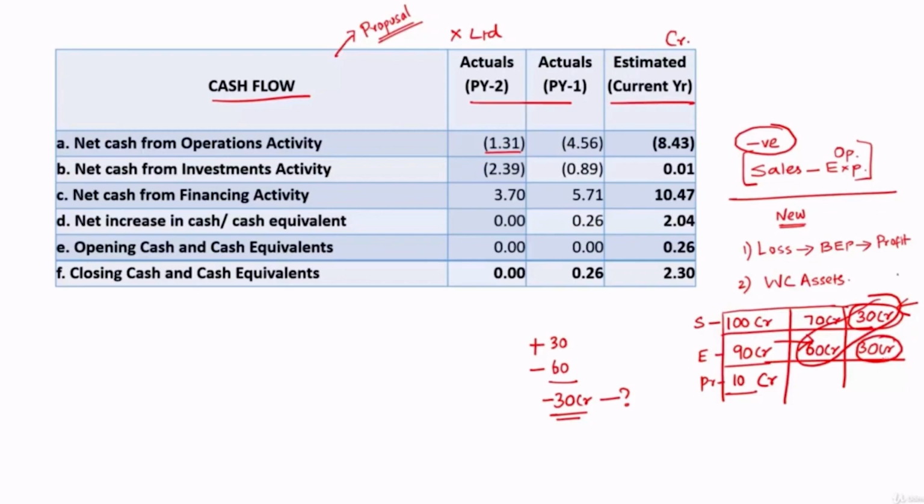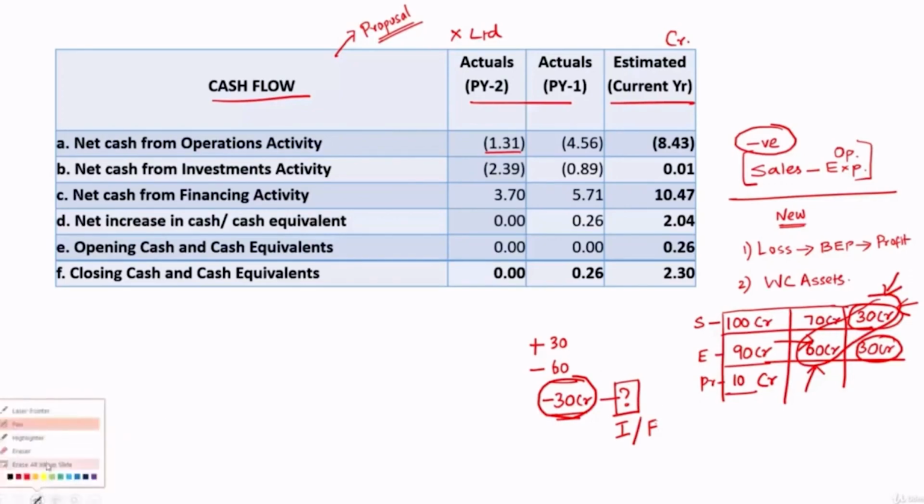So you can see the cash that had come into the system is 30 crore, cash that had gone out of the system is 60 crore, and all these are operational cash flows. So if you look at their net cash flows generated from operation, they have actually paid 30 crore more. So from where did they get the money? They got money either from cash flows under investment activity or cash flows under financing activity. Those kinds of questions will get answered when you analyze the cash flow statement.